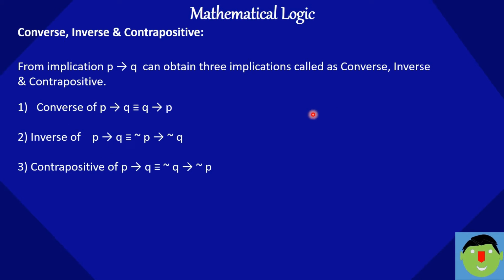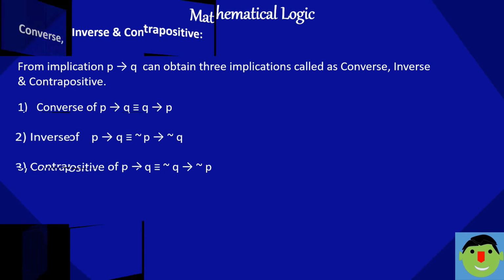So the converse of P implication Q is nothing but Q implication P. Here we just have to interchange the positions of P and Q. And the inverse of P implication Q is nothing but negation P implication negation Q. Here we just provide the negation sign to P and Q. The contrapositive of P implication Q is nothing but negation Q implication negation P. Here we just have to interchange the positions of P and Q with negation signs. So let us take an example on this.